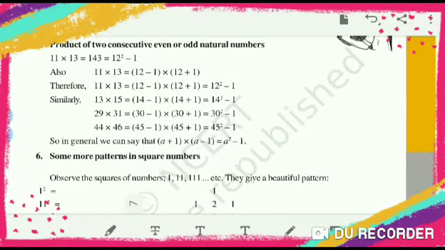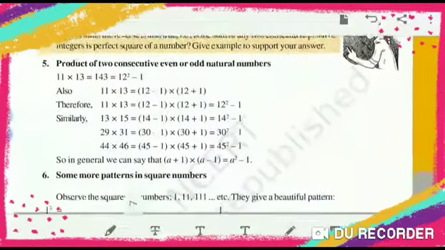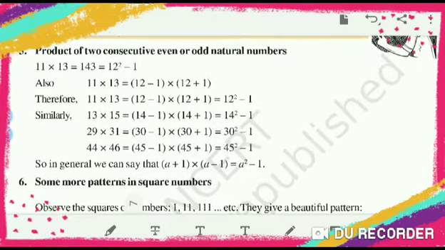Product of two consecutive even or odd natural numbers. Which numbers do we have to consider? Consecutive even or odd. For example, if I take 42, then 42 into 44. If I take 2, 2 into 4, 8, like this. Here they have considered odd numbers, 11 into 13. So it is 143.